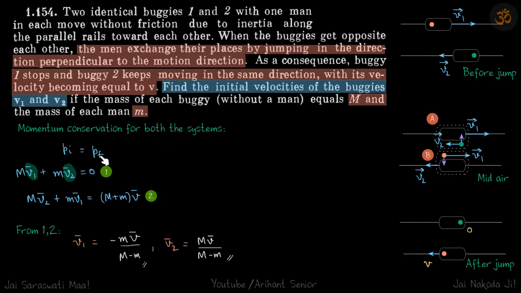So Pi is equal to Pf. For the first system, the initial momentum is capital M into v1 plus small m into v2, which is equal to 0, because the final momentum is 0. And for the second system, capital M into v2 plus small m into v1 is equal to (M plus m) into v. And everything is in vector form. So we'll just resolve both the equations, and solving them we'll get v1 and v2, our answers.